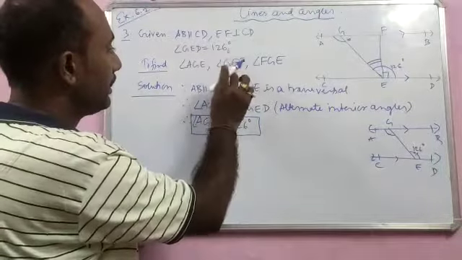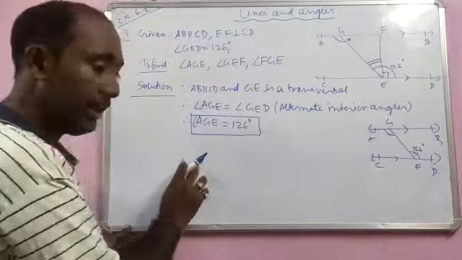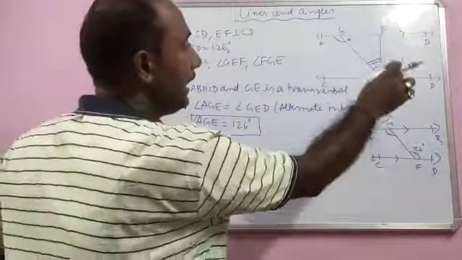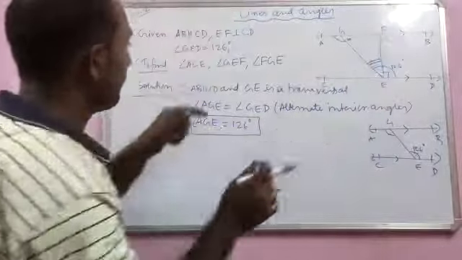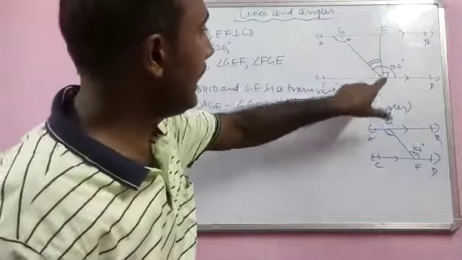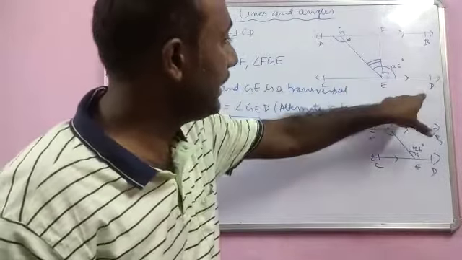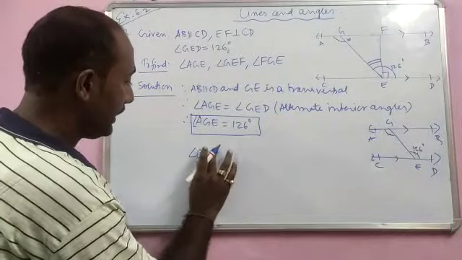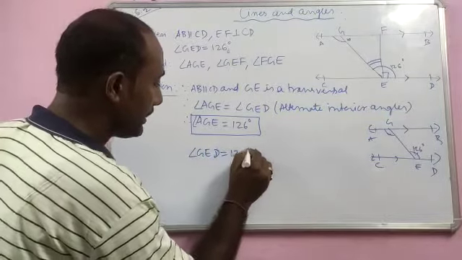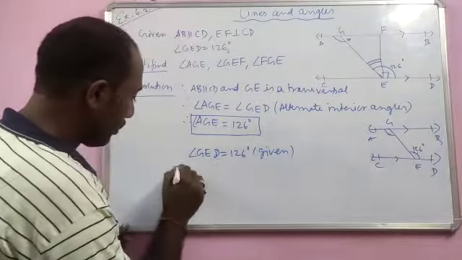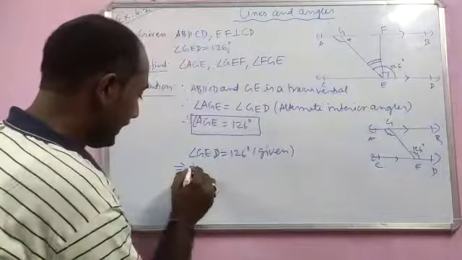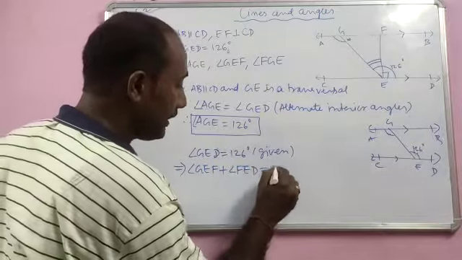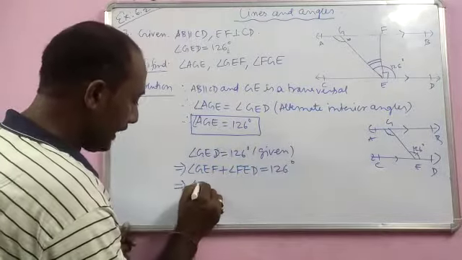Now we will move to the next part, GEF. Leave one line in your copy when you are writing in ruled copies, and then go for angle GEF, which you have to find. Here you can see that GEF plus FED will be 126. So we start with angle GED is equal to 126 degrees. It is given. So we can write angle GED as angle GEF plus angle FED is equal to 126 degrees. GEF we have to find.